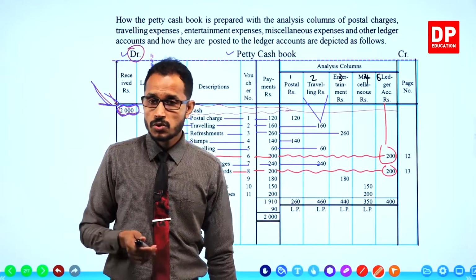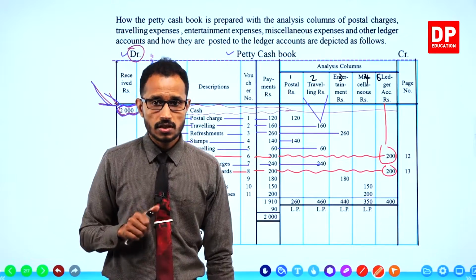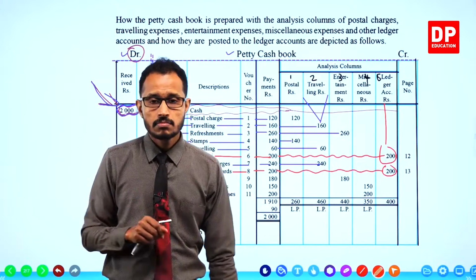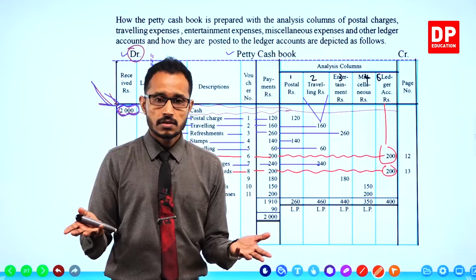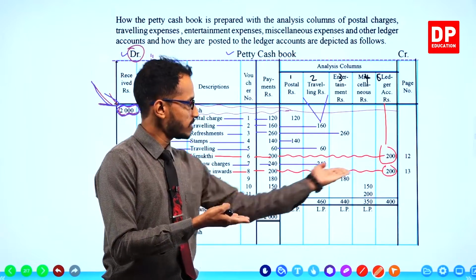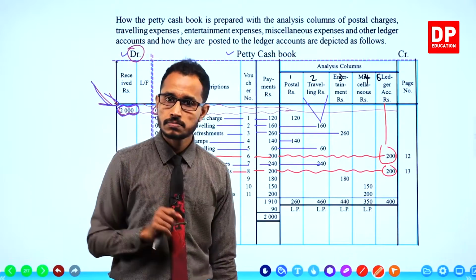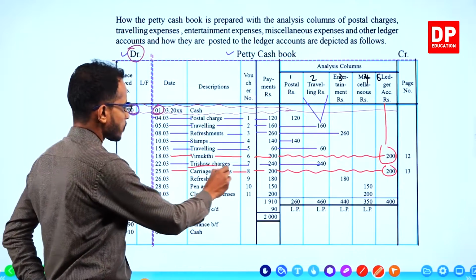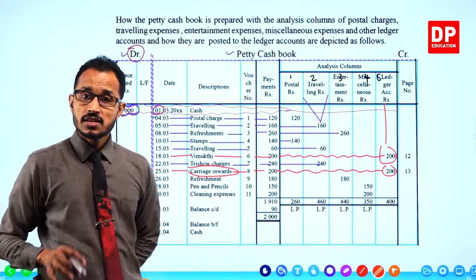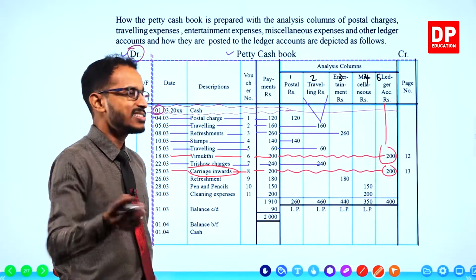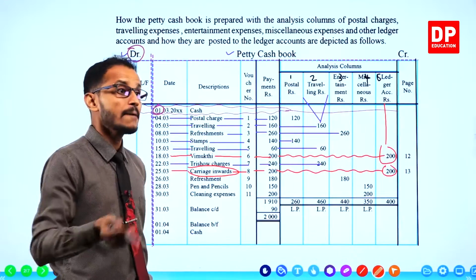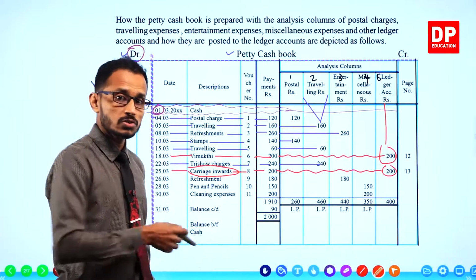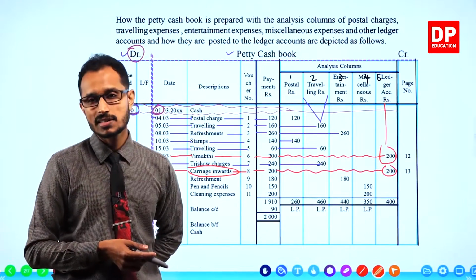Now it's not a payment to a creditor, not an individual name, not a creditor. Why is this entered in the ledger accounts column? Children, these are carriage inwards. Carriage inwards normally occur when assets are brought to the business, non-current assets.